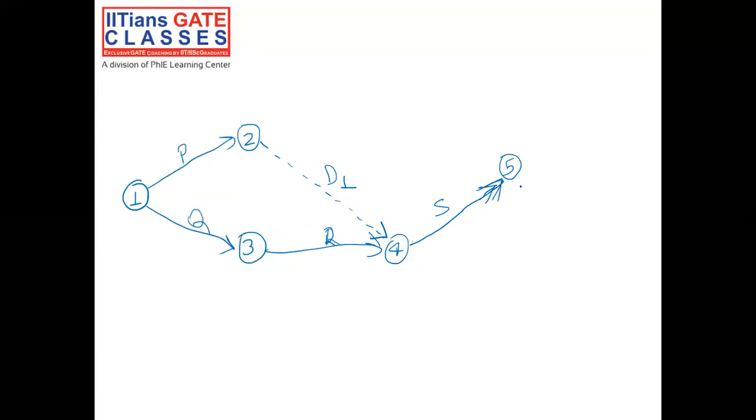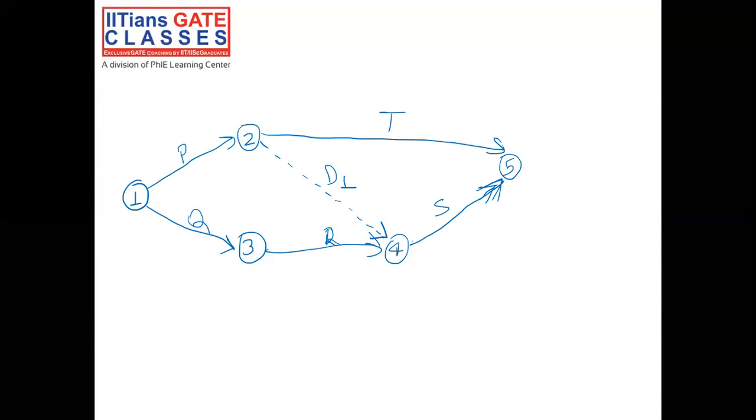Now comes the next, that is activity T. T has only the predecessor P. So this will come as T. Now T has only the predecessor P, but S has both P and R. That is why we use the dummy activities.